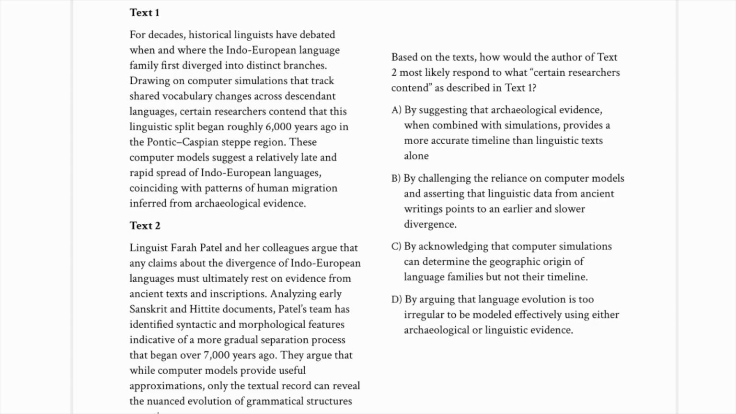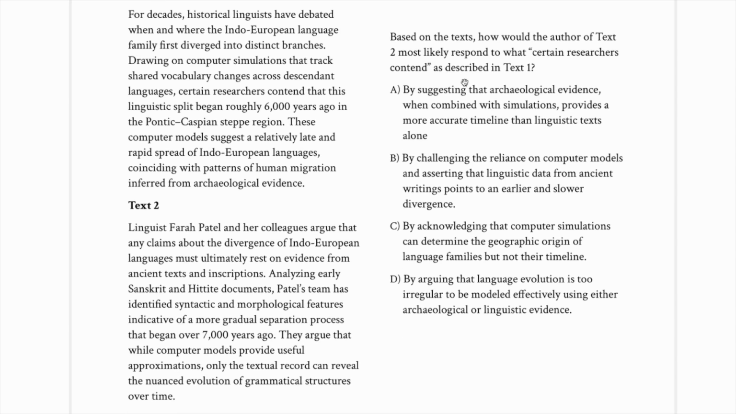So we'll go ahead and get into it, starting with this question, which asks, based on the text, how would the author of text 2 most likely respond to what certain researchers contend as described in text 1. So we want to begin by reading text 1, make sure we understand what it is that certain researchers contend, and then keep that in mind as we read text 2.